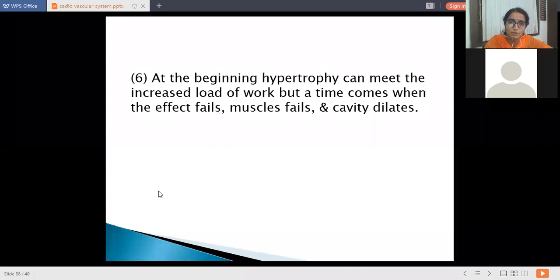First of all, there is hypertrophy, which we call work hypertrophy. The heart has to work more, and due to this more work there is hypertrophy of the heart muscles. And whenever the heart's circulation and output cannot be recovered, then there is dilatation.